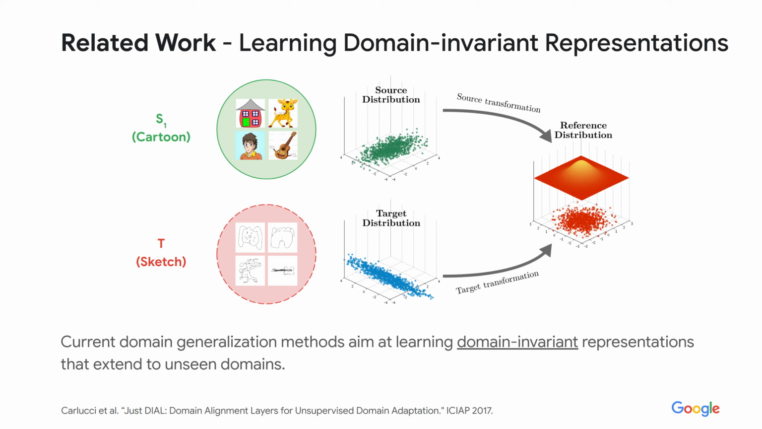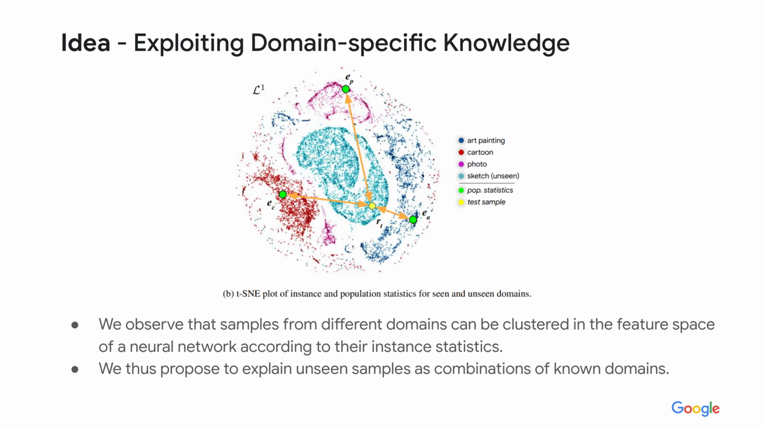The resulting domain space can be used to interpolate the learned domain-specific distributions and hallucinate the distribution of the unknown domains. In particular, we observe that samples from different domains can be clustered in the feature space of a deep neural network according to their instance statistics. Consequently, domain-specific population statistics can be used as centroids to represent each source domain seen during training.